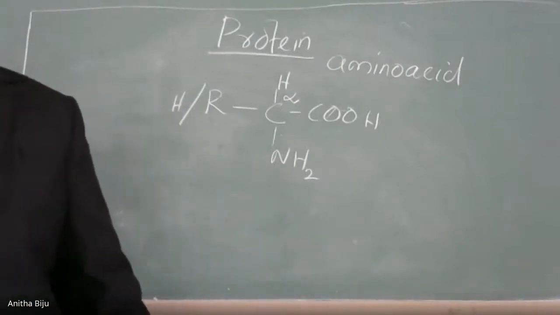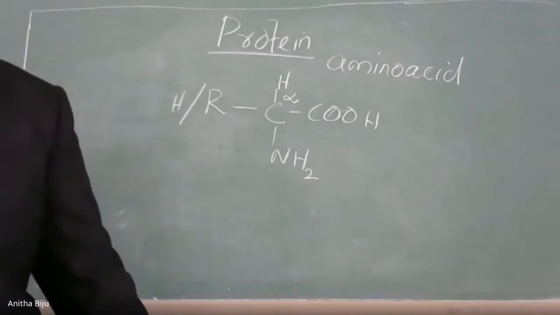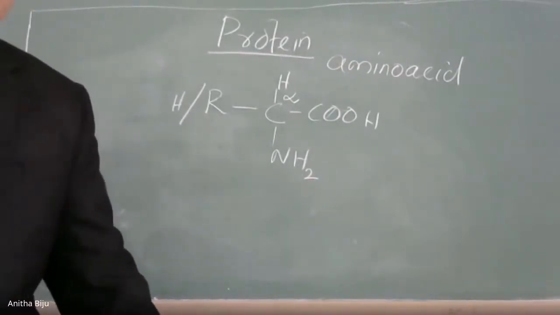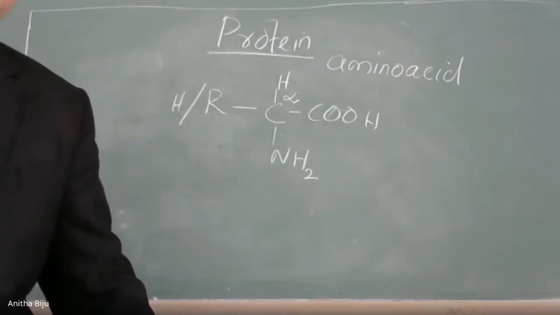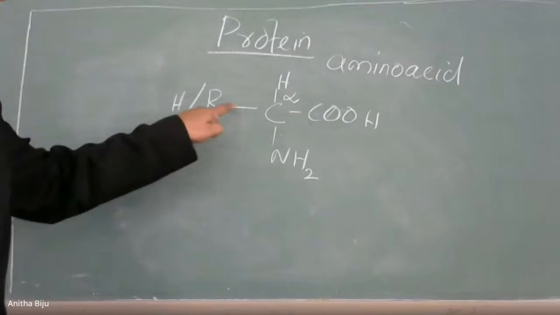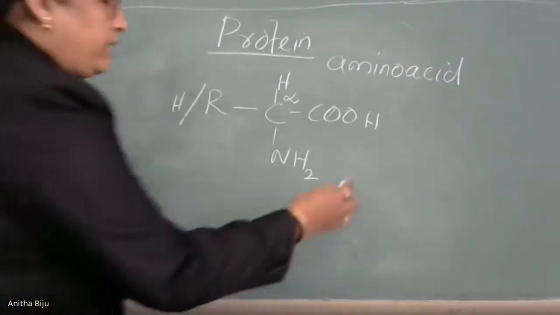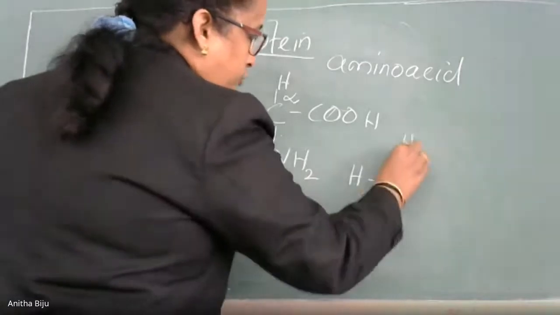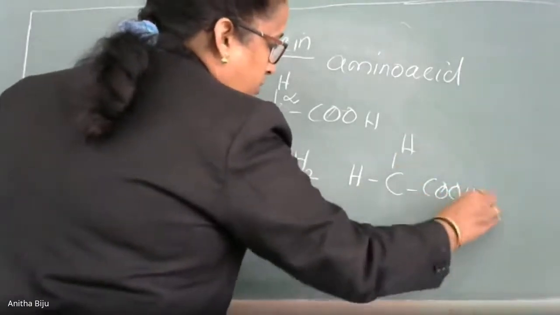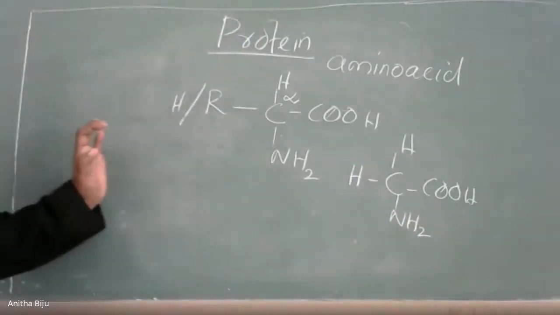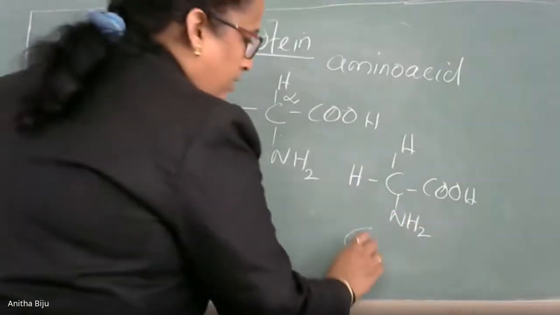I will tell you the names with some examples. The first alpha amino acid has H instead of R, so it is H, C, H, COOH, and the H. This is the first amino acid and it has the name lysine.